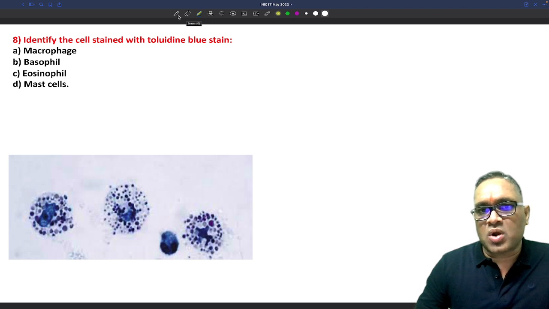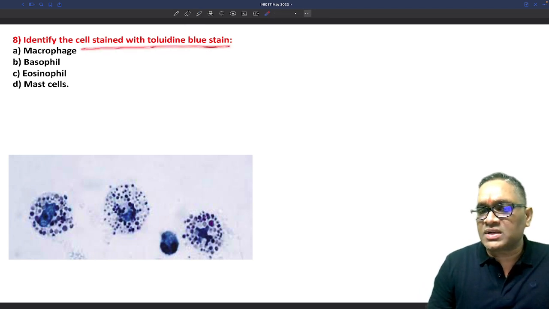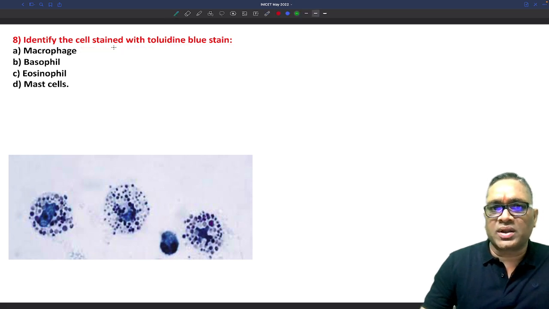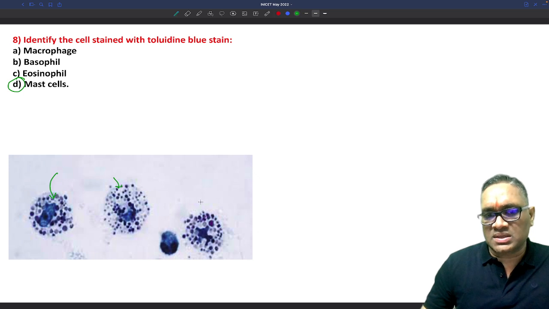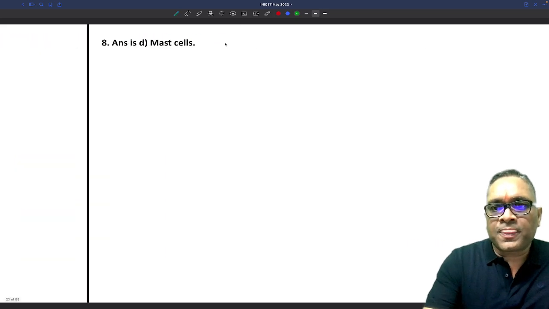Again, a very important and repeat question from the previous AIIMS. Identify the cells stained with the toluidine blue stain. So we all know that toluidine blue stain is used for mast cells, and all these are mast cells which are toluidine blue stain positive. So toluidine blue stain is used for mast cells, right?